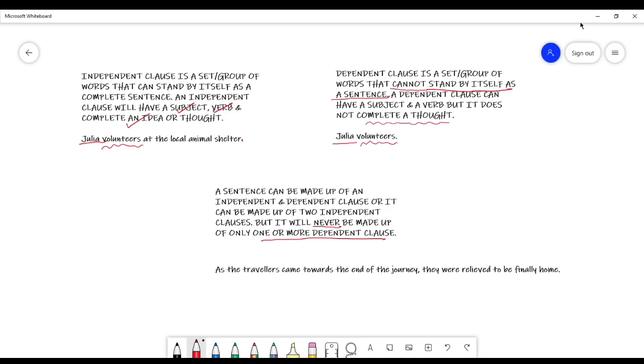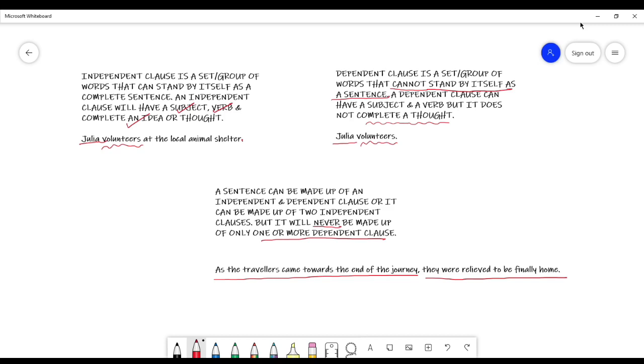Now, in this sentence, we can see that the comma breaks the sentence into two parts. Now, if I were to take one out of the sentence, which of these parts would be able to stand alone as a sentence? Whichever can stand alone as a sentence will be known as the independent clause because it doesn't require anything else, and the part that cannot stand by itself will be known as the dependent clause.